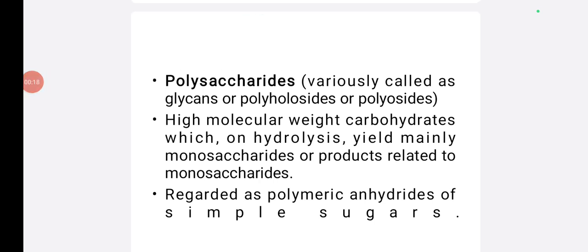Polysaccharides, variously called glycans or polyosides. These are other names of polysaccharide. They are high molecular weight carbohydrates which on hydrolysis yield mainly monosaccharides or products related to monosaccharides. They are regarded as polymeric anhydrides of simple sugars.